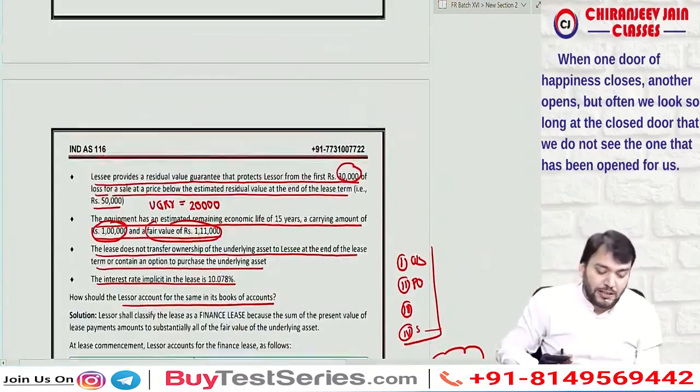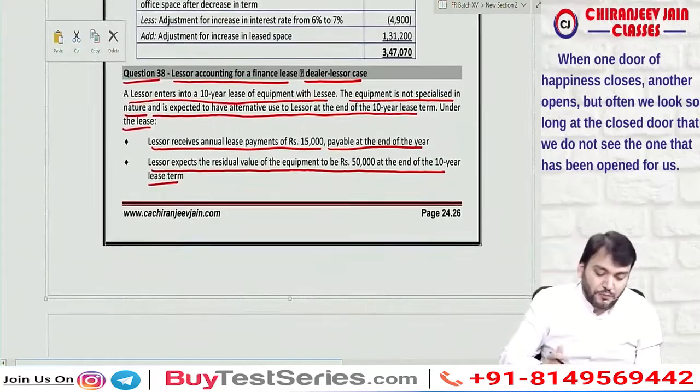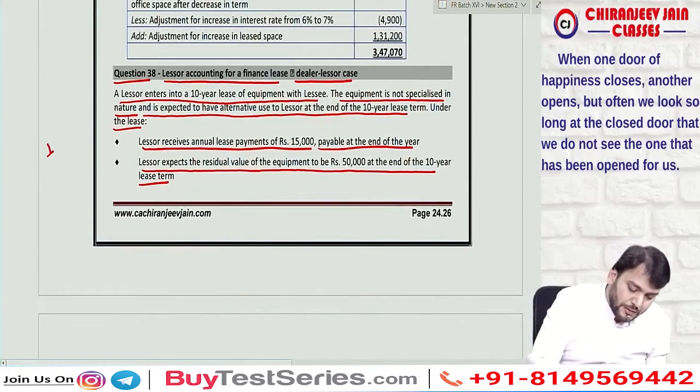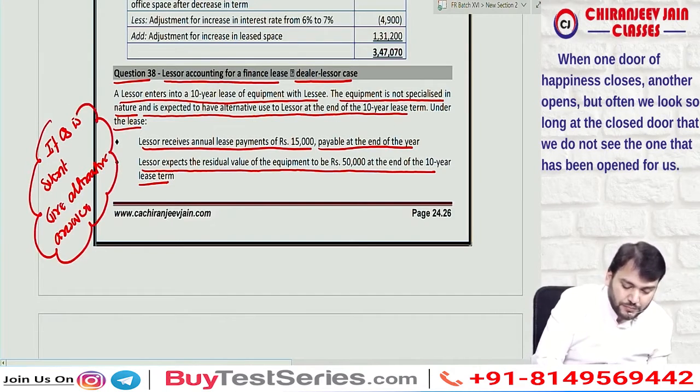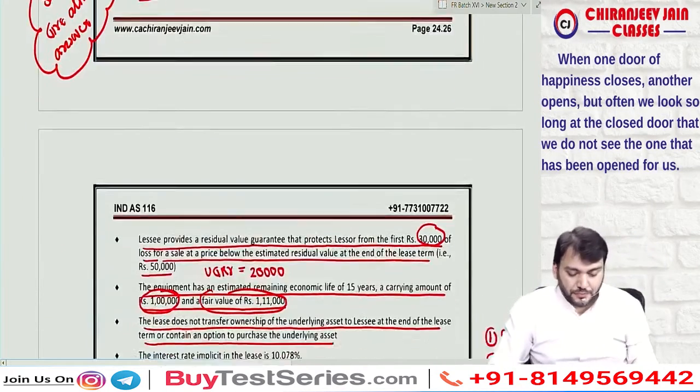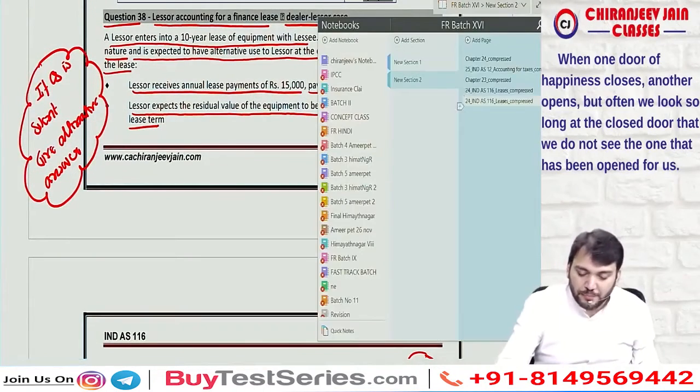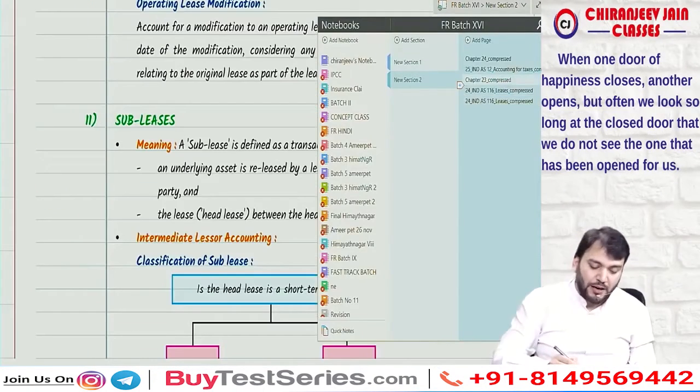From an examination point of view, if the question is silent, give an alternative answer also if you have time; if you do not have time, assume and then do. So this also we have completed. Now we'll come to the next point.